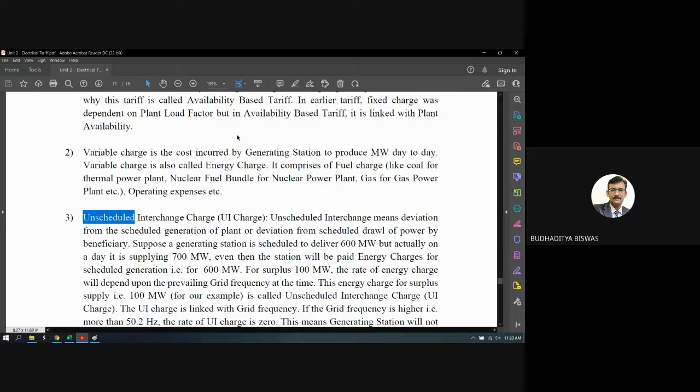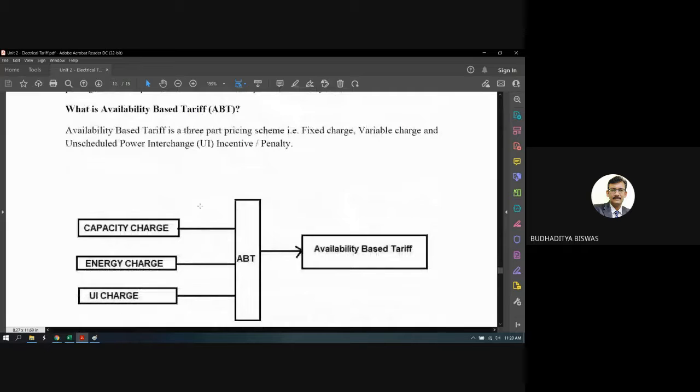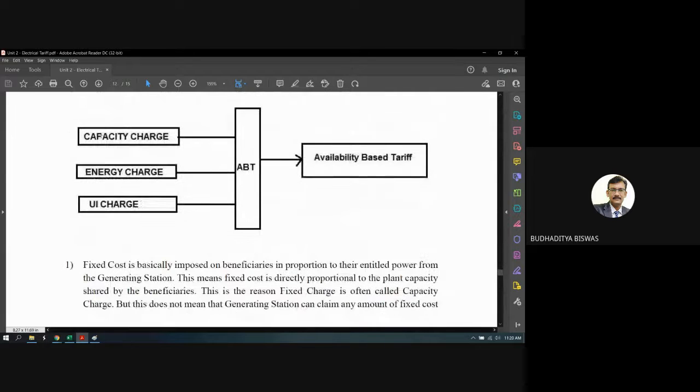So everything is written here. And this ABT is actually the combination of the capacity charges, the energy charges, and the UI charges. The capacity charges are nothing but the fixed charges or the fixed cost. Then the energy charges mean how much you are actually generating, and this is the variable cost. If you are generating more energy, you will be paid more. For lower generation, you will be paid less. So this one is based on the generation.